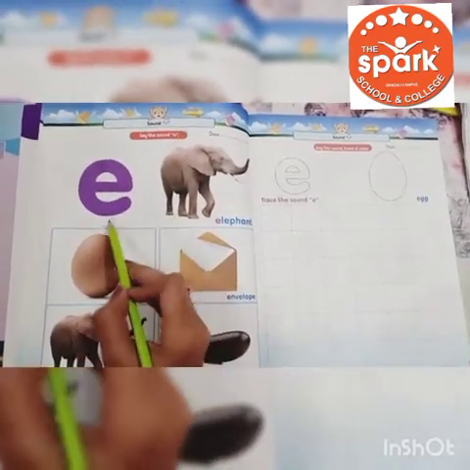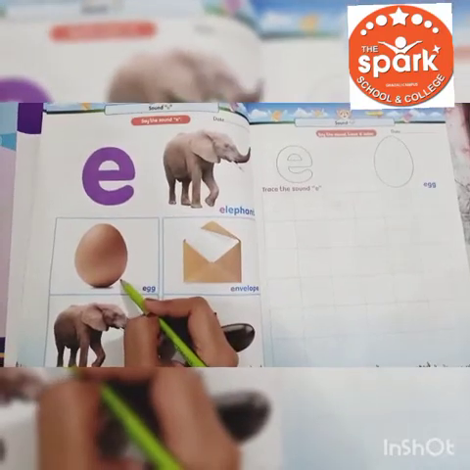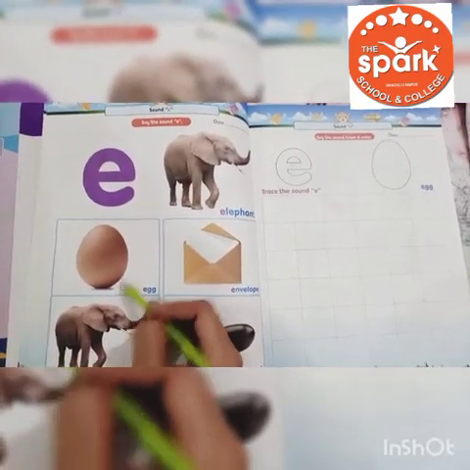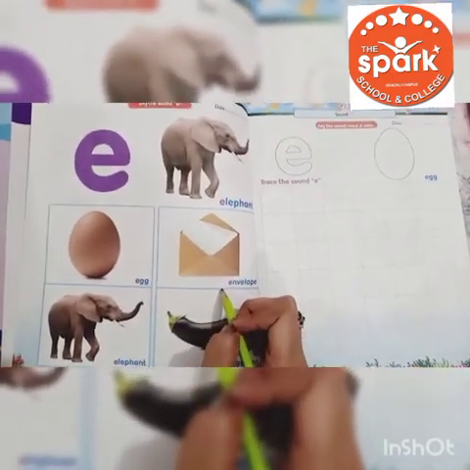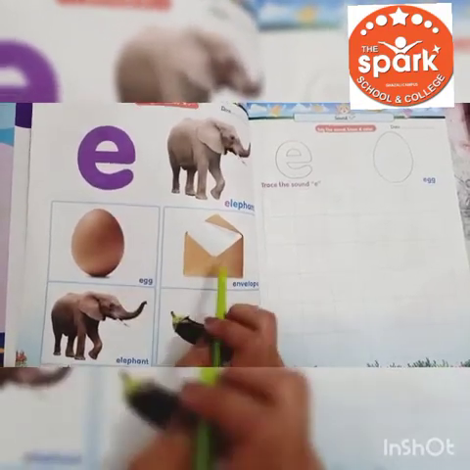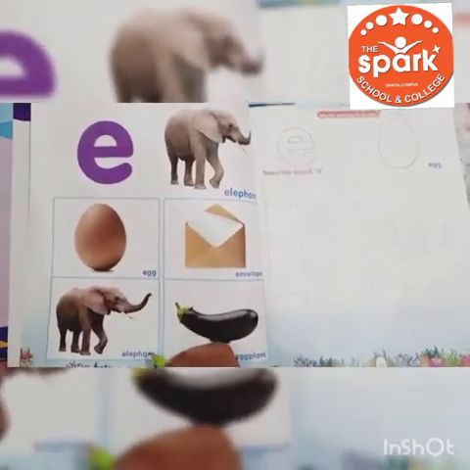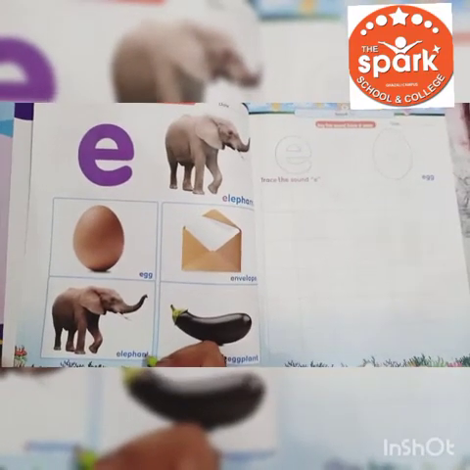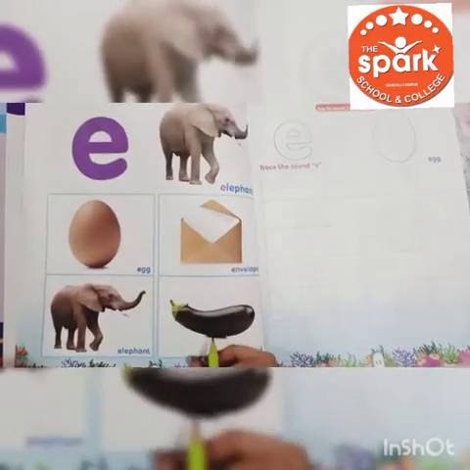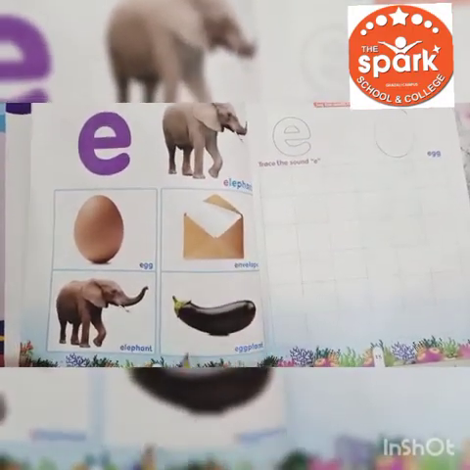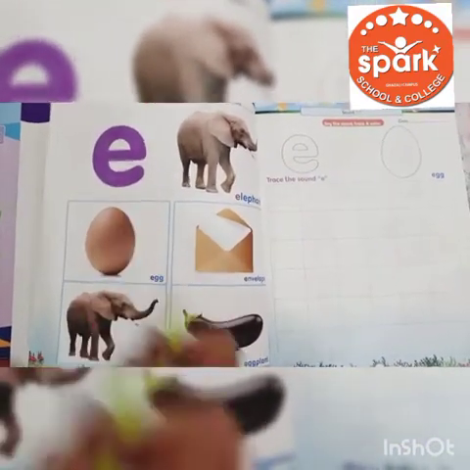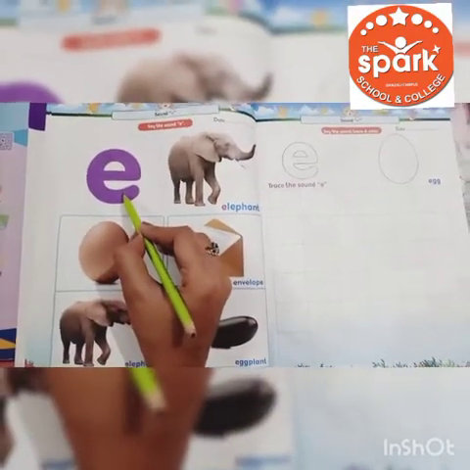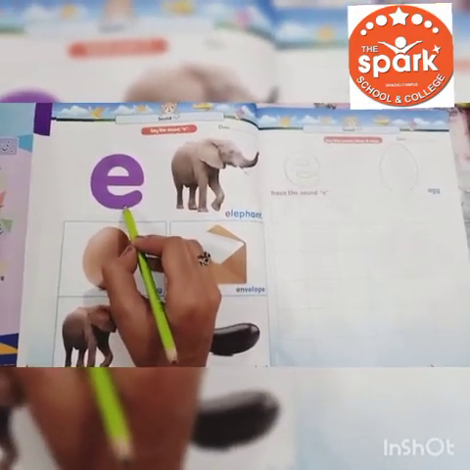Elephant, elephant, elephant. Which picture is this? Egg. Egg, egg, egg. And which picture is this? Envelope. Envelope, envelope, envelope. Okay. And which picture is this? Elephant. Elephant, elephant, elephant. And this? Which picture is this? Eggplant. Eggplant, eggplant, eggplant. Say the sound A.